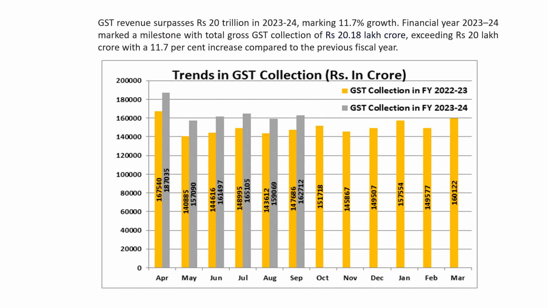In this slide, you can see GST collection, which is an indirect tax. So GST revenue surpasses 20 lakh crore in 2023-24.